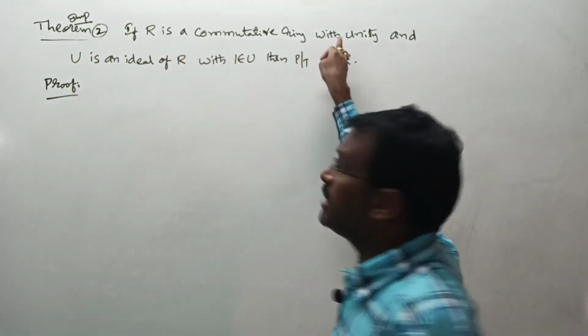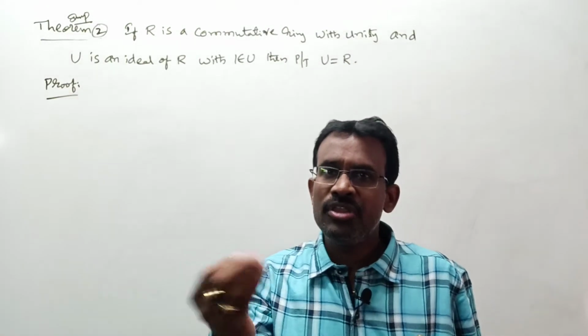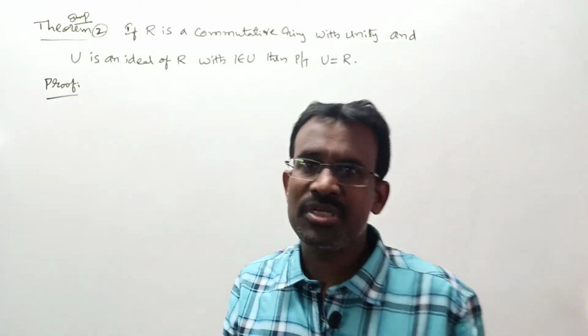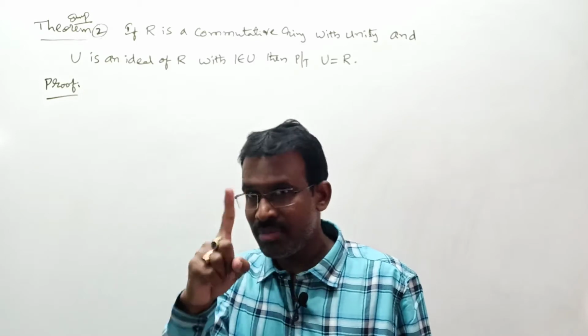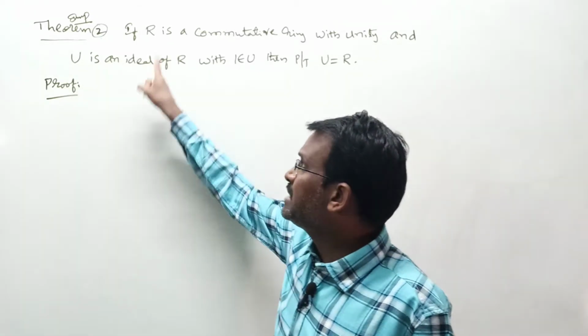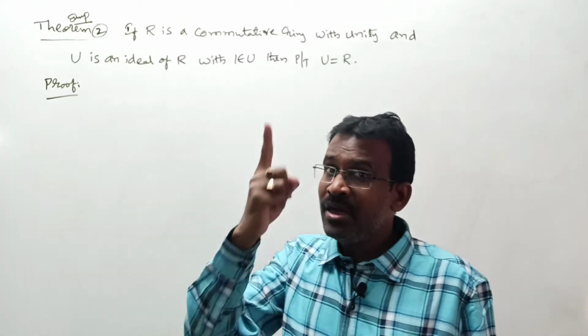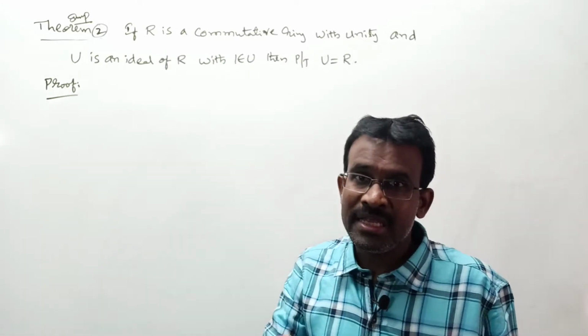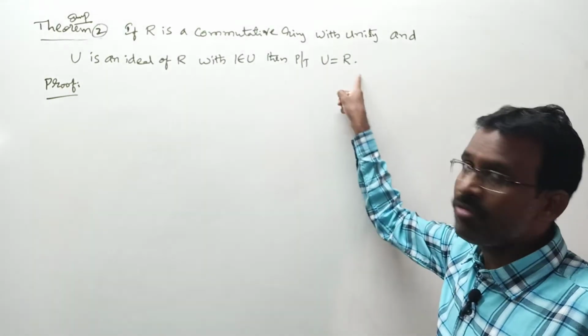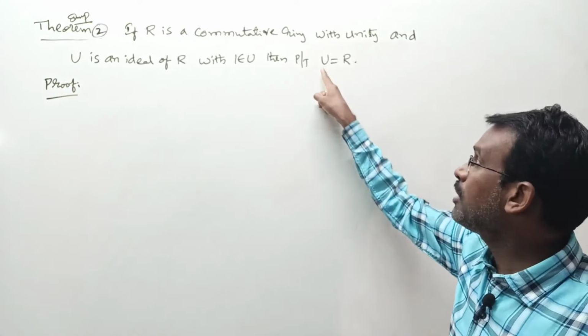Let R be a commutative ring with unity. Ring with unity means the unity element must exist. That unity element we take as 1, right? And if U is an ideal of R, and if that unity in R is an element of that ideal, in such a case U and R are one and the same. This is an improper ideal, you say.